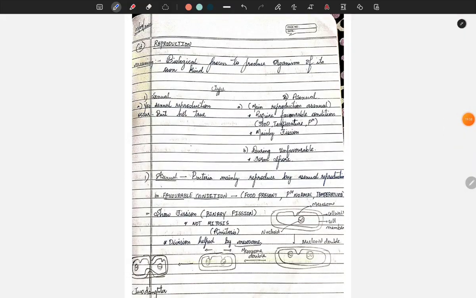Now coming to reproduction, meaning the biological process to produce organisms of its own kind. It is divided into sexual and asexual. Sexual reproduction does not occur in a true way in bacteria. Next is asexual. The main reproduction is asexual, and it requires favorable conditions like food, temperature, and pH.